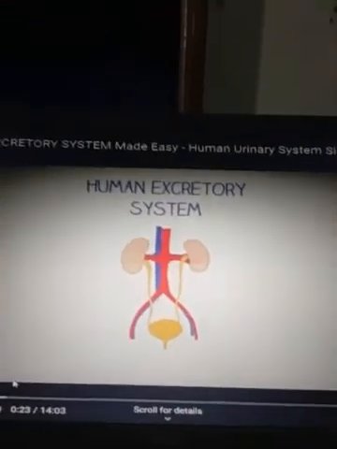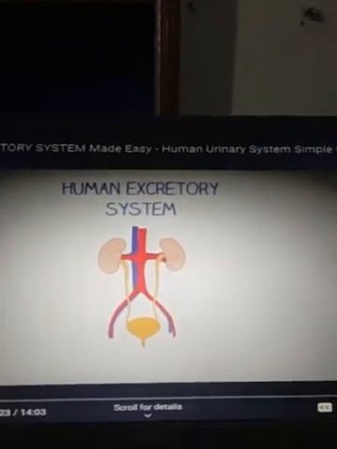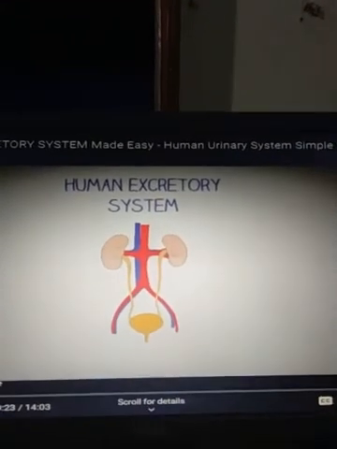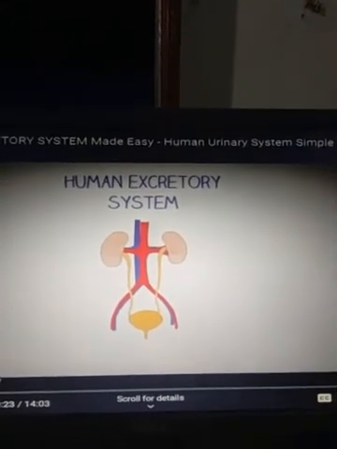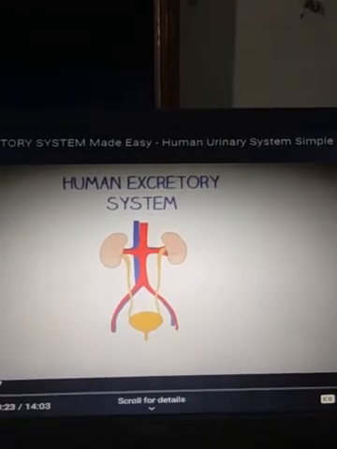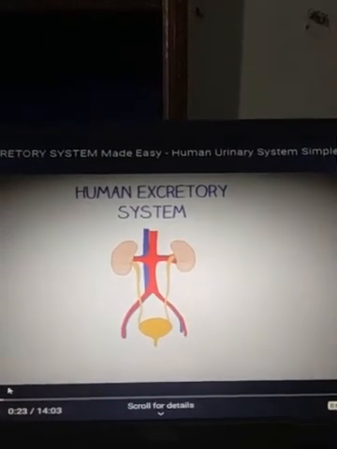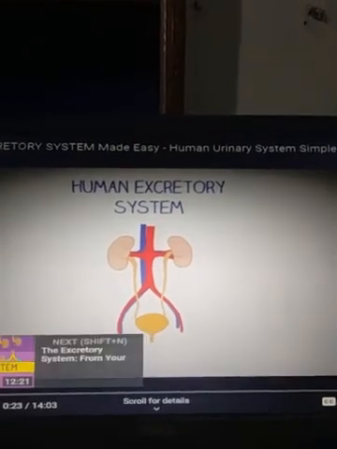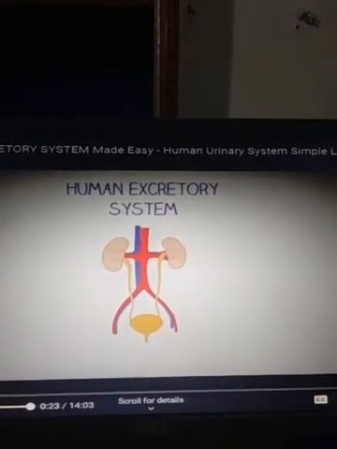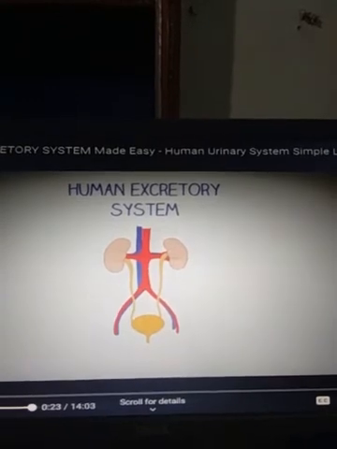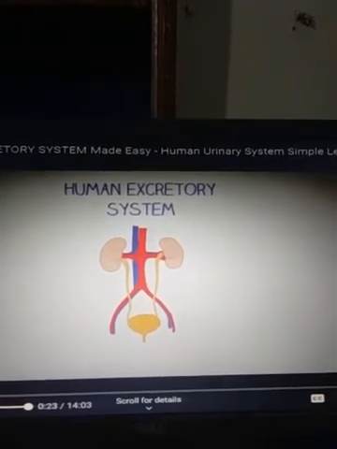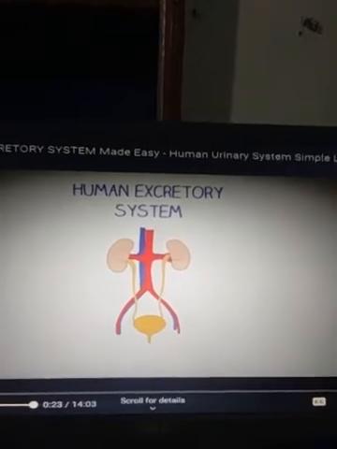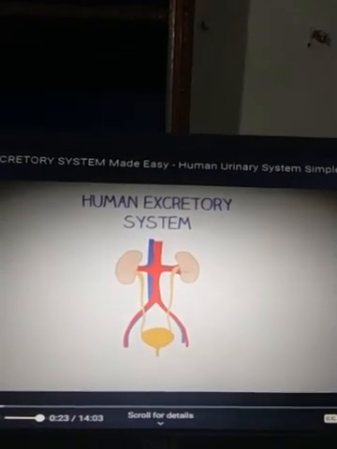Dear students, we are going to discuss your chapter, the excretory system. As you know, the excretory system is the part of our body that is responsible for removal of excretory waste outside the body. These wastes are toxic and harmful for our body. That's why we need to remove them. There are various parts that are responsible for removal of waste products outside the body.